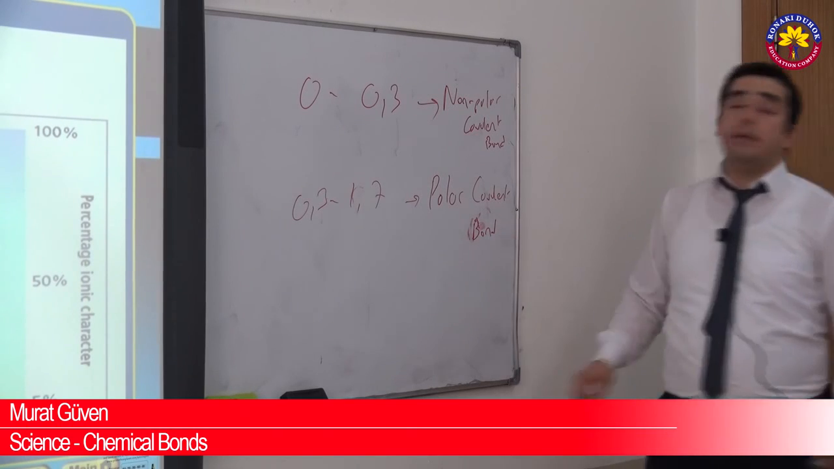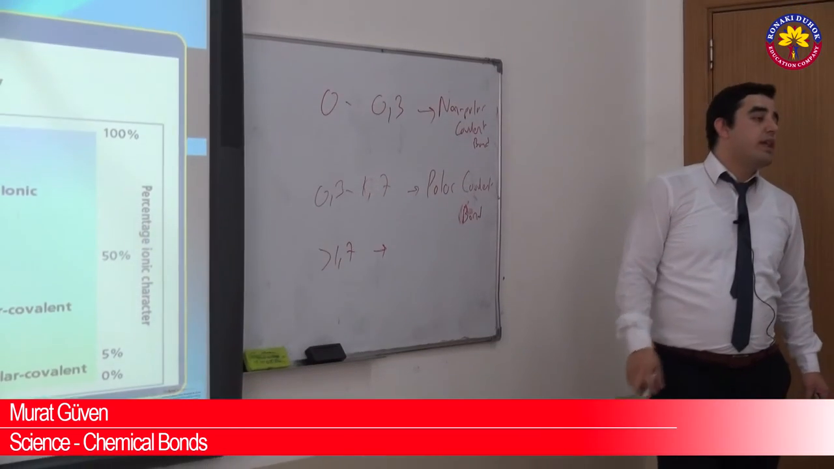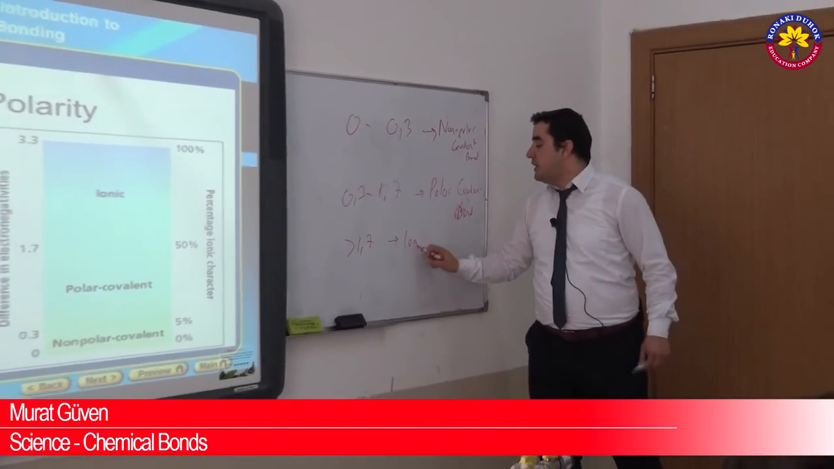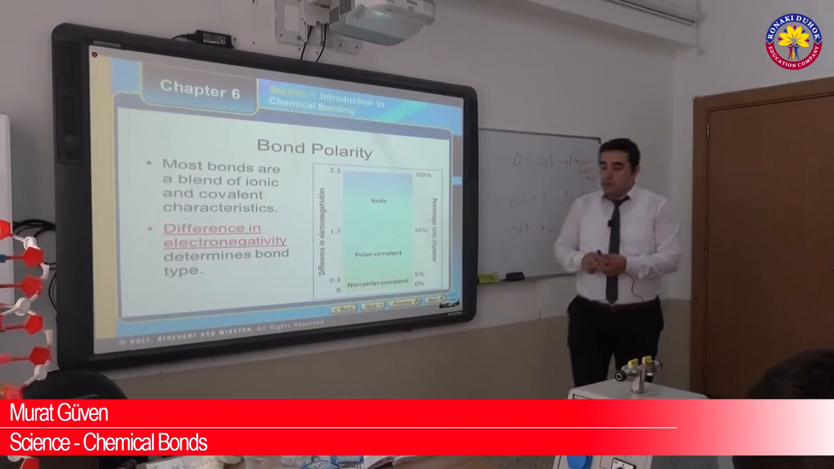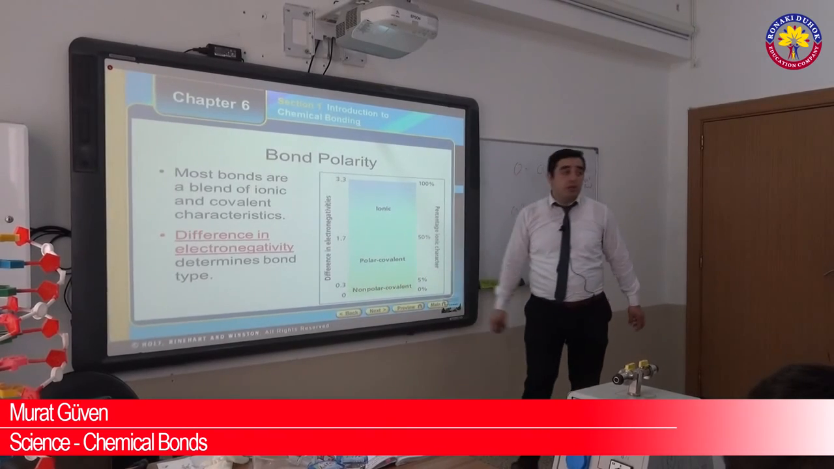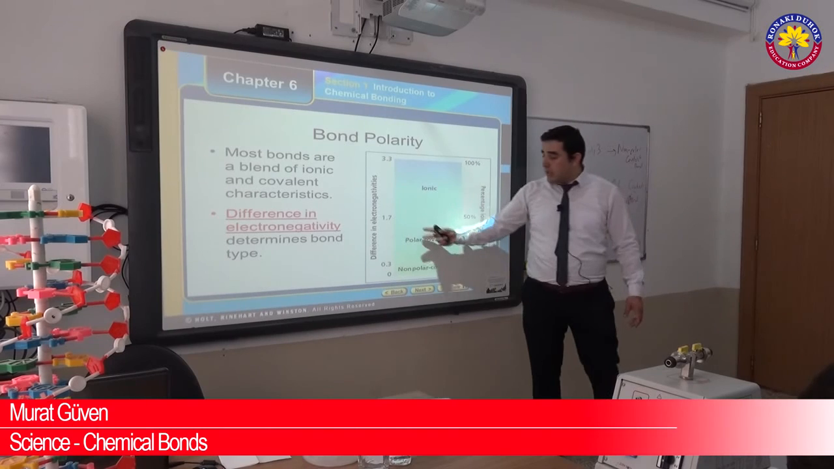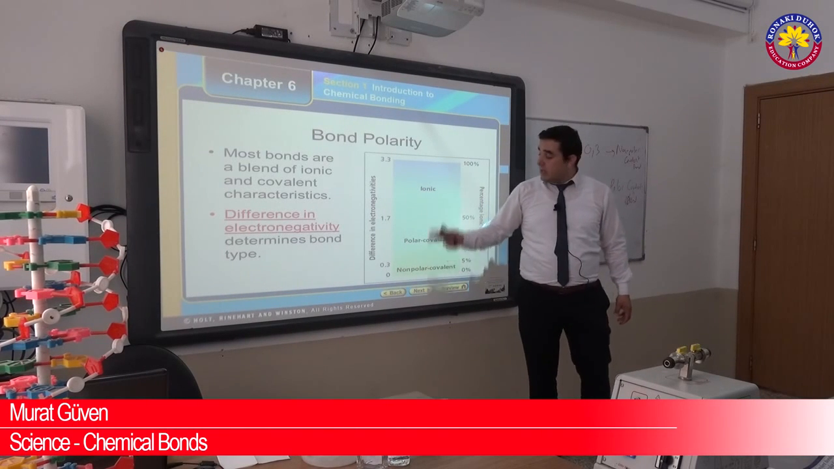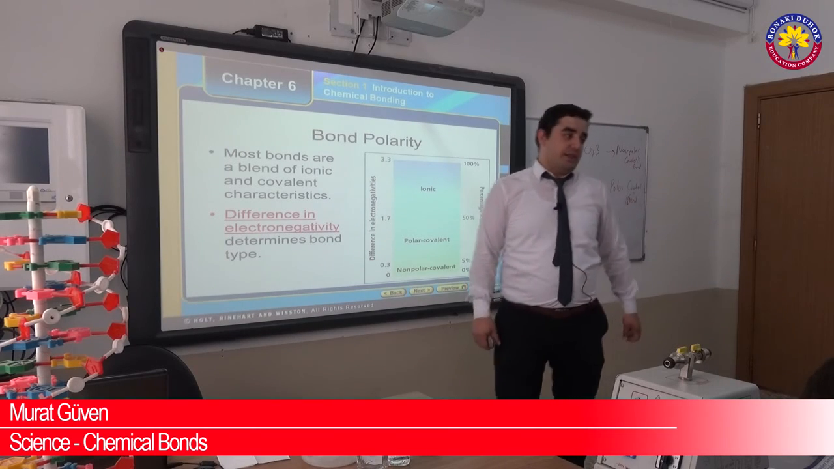And if it is bigger than 1.7, we can say it is an ionic bond. As you see, between 0 and 0.3, it is non-polar, because in a non-polar covalent bond the electronegativity difference is not high. But in the polar, it's more than non-polar. But ionic is the biggest one. How can we find the electronegativity differences?